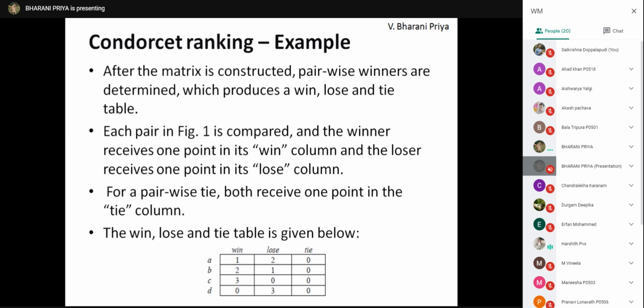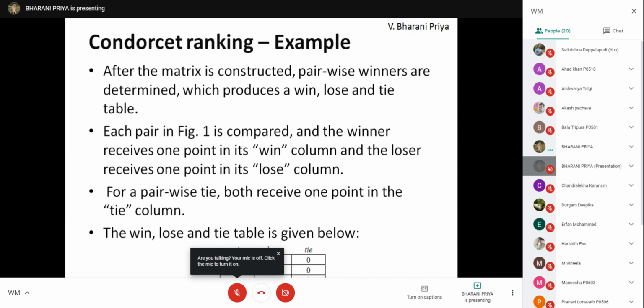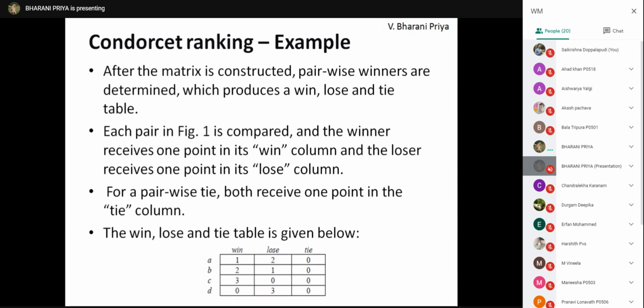Ma'am, can you go to the previous screen, ma'am? Previous screen. Will you take a photo of this screen? Yes, ma'am, so that I can compare. Shall I move to the previous slide? Yes, ma'am, once more to the previous slide.